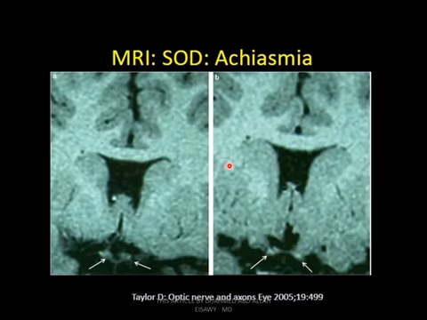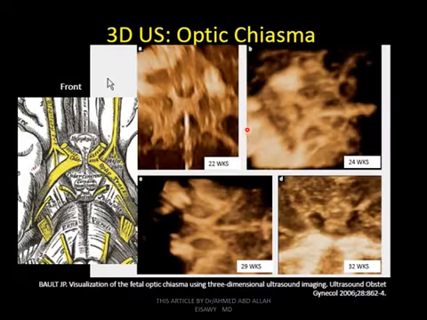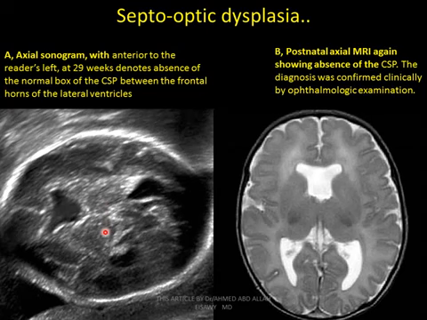Septo-optic dysplasia: optic chiasm atrophy, dysplasia, hypoplasia, as we see in coronal MRI. Septo-optic dysplasia on 3D ultrasound, as we see. Visualization of the fetal optic chiasm on three-dimensional ultrasound shows optic chiasm hypoplasia.